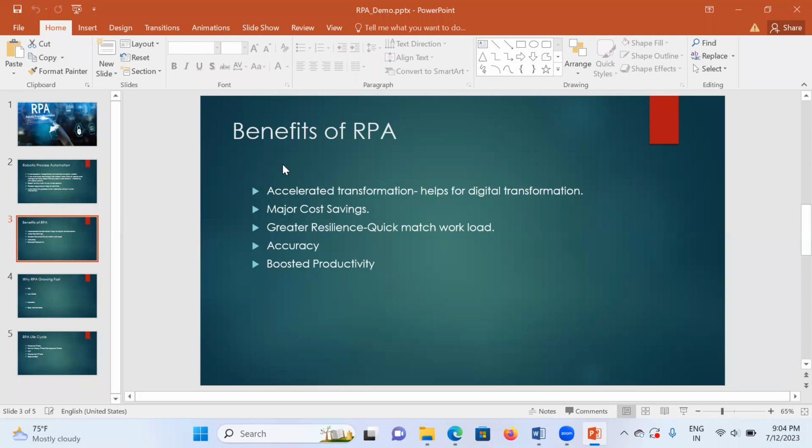It also has major cost savings. For example, if 10 people are working on one process, like taking Excel, noting the Excel, filling forms, a backdoor process like BPO processes, we can mimic 10 human beings with one.